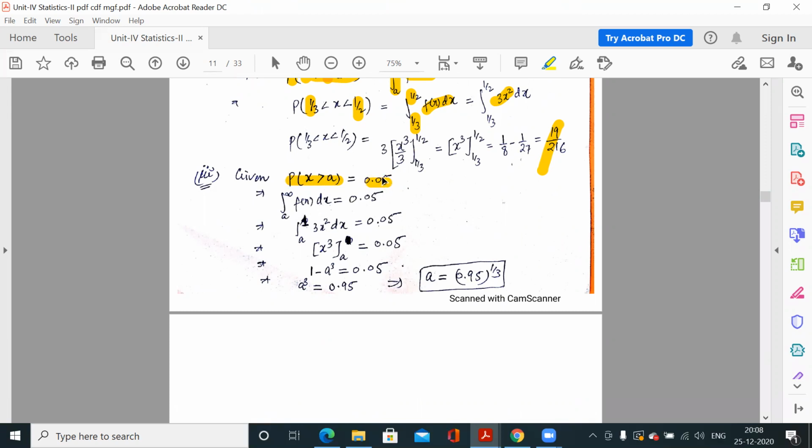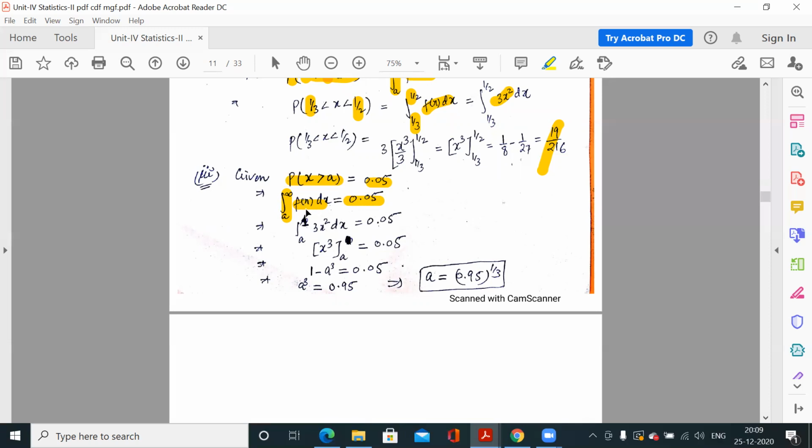So it has already been given that this probability is 0.05. Now what is this probability? Because x is greater than a, what is the range? From x greater than a, that means x is between a and infinity, because there is no upper limit. So the minimum value of x is a and the upper limit is not given, that means it would be infinity. So the integral from a to infinity of f(x) dx is the probability when x is greater than a. It has been given as 0.05.